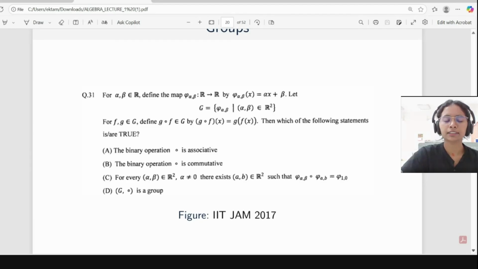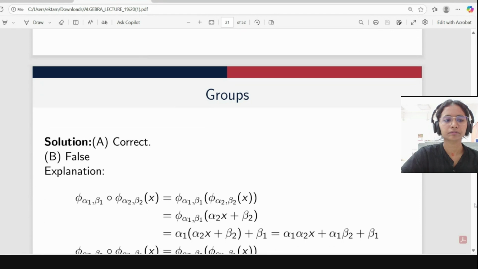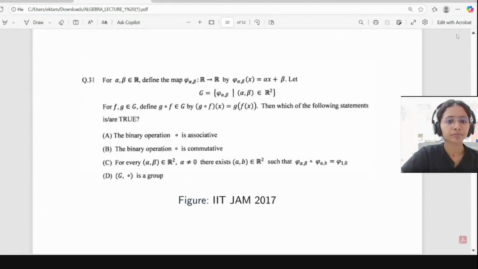Okay, so I'm explaining this. First, the binary operation is associative.